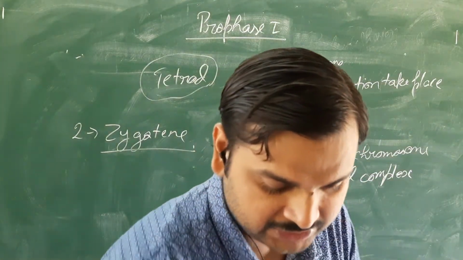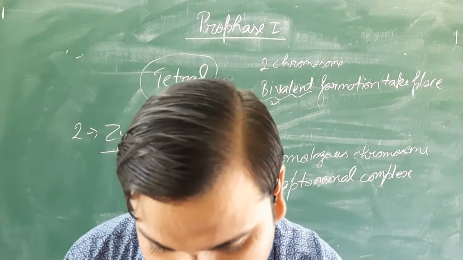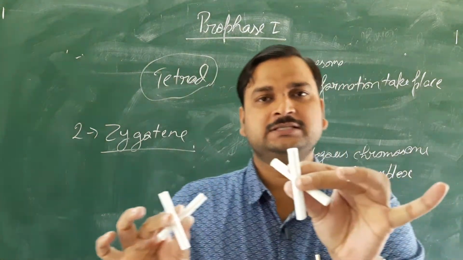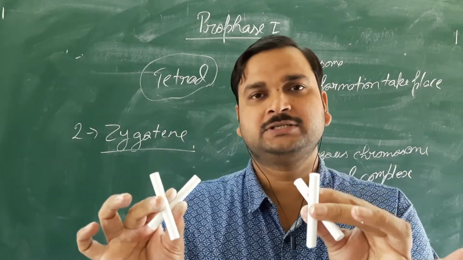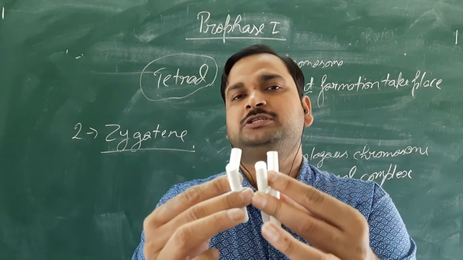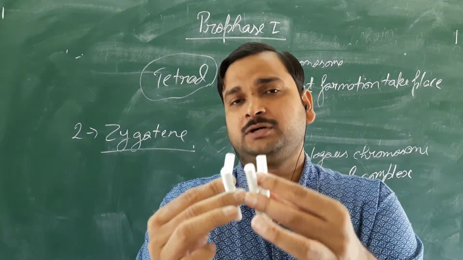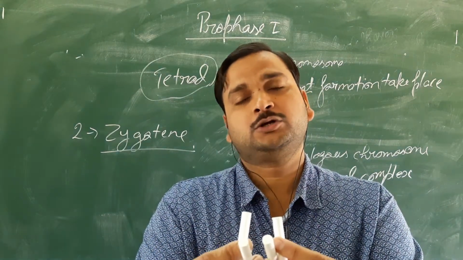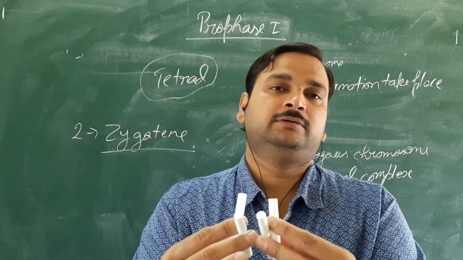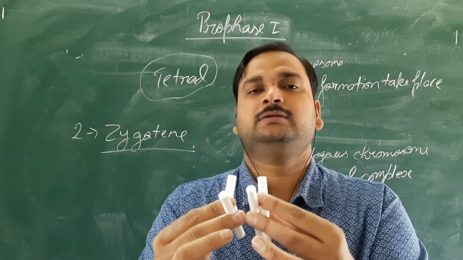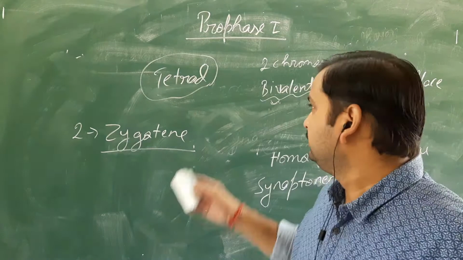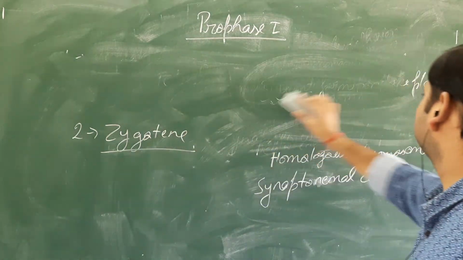If I represent this, it will be something like this. Suppose this is one chromosome, and this is its homologous pair, same shape, same size, same gene at the same loci. Then they will pair up like this. They will lie very close to each other. Why have they paired up like this? Because now they are going to perform crossing over. They are going for the exchange of segments of DNA. Because of that purpose only they have paired this close to each other. How will it take place? Let's see. That will occur in the next stage.